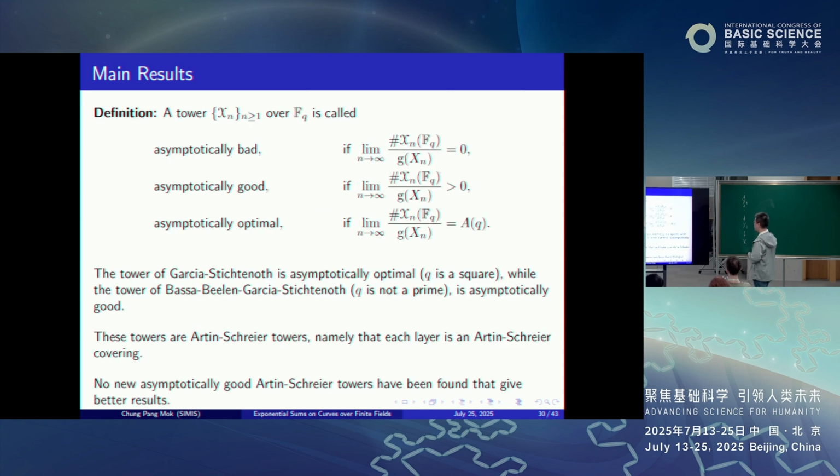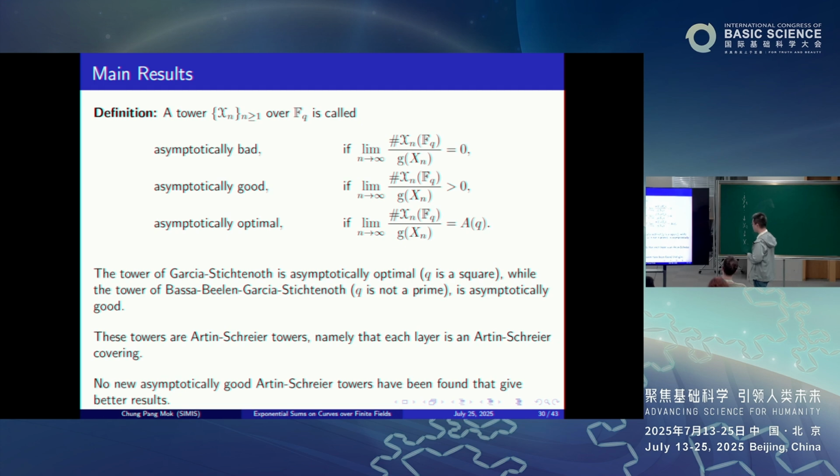So we say such a tower is asymptotically bad if the limit of this tower is 0, asymptotically good if the limit of this tower is positive, and asymptotically optimal if the limit of this tower is the Ihara constant. So the tower of Garcia-Stichtenoth is asymptotically optimal in the case when q is a square, while in general, when q is not prime, this BVGS tower is asymptotically good.